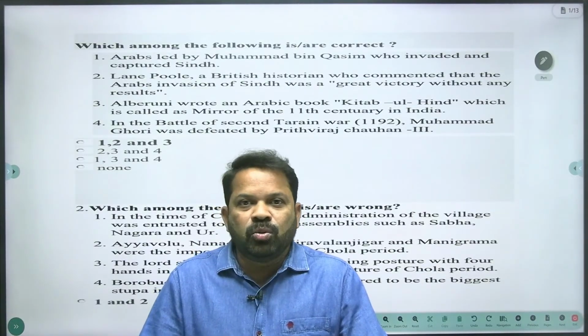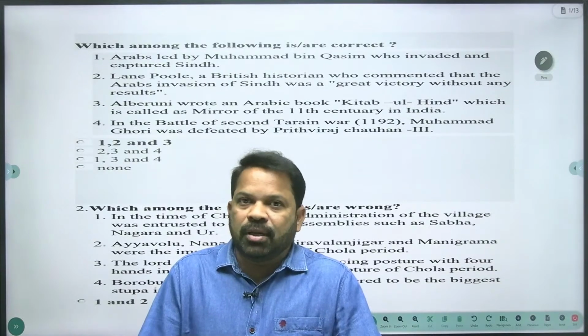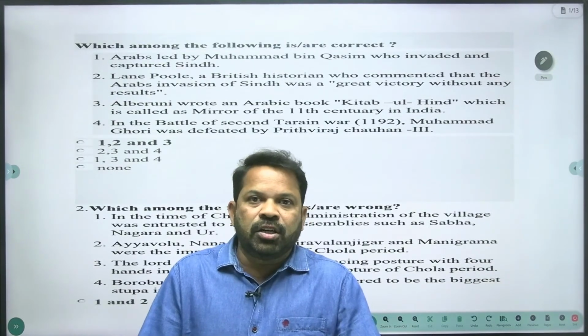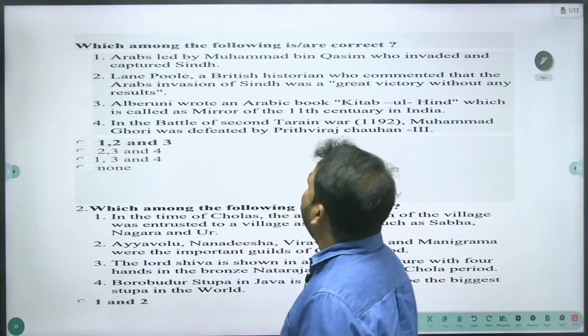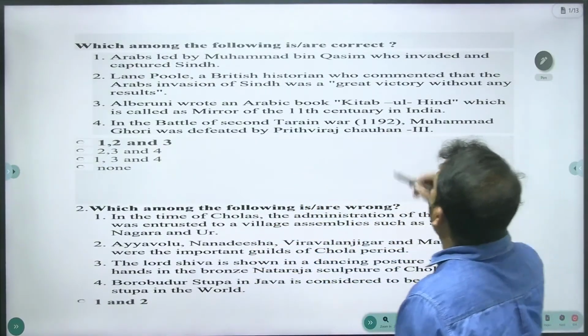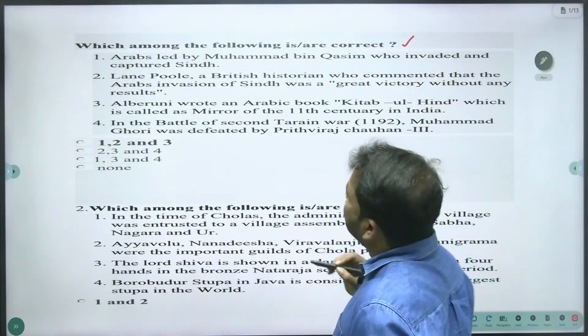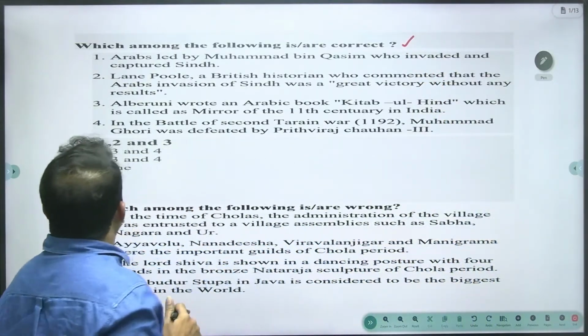Today, we are going to discuss the prelims MCQs from ancient Indian history. Yes, let us see the first question. Which among the following is or are correct? So here there are four statements.